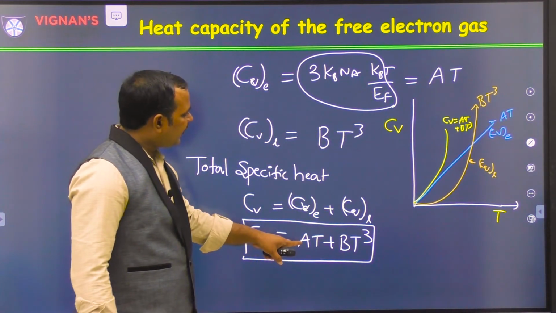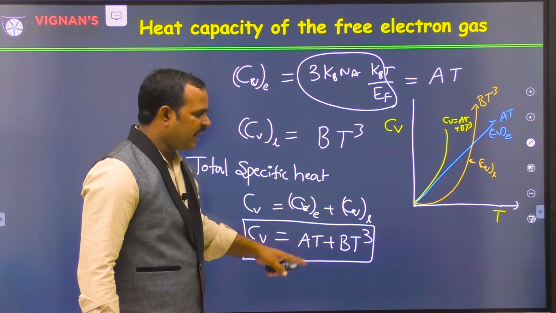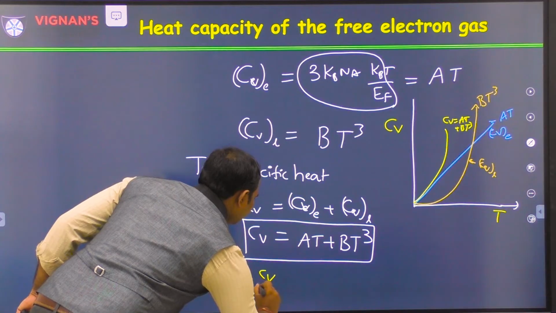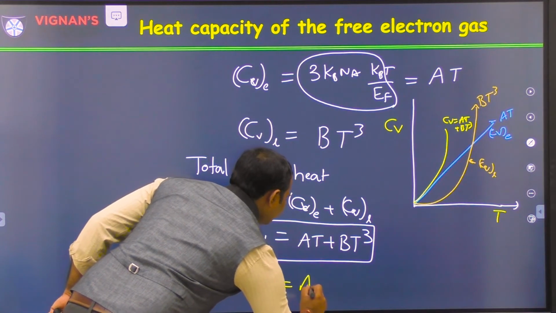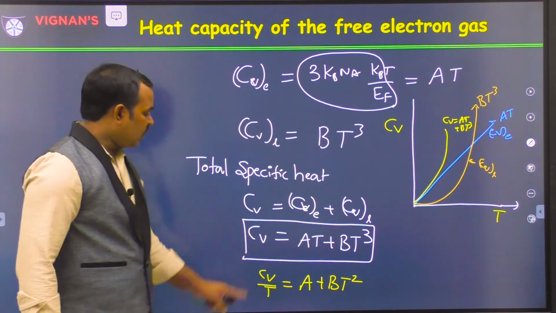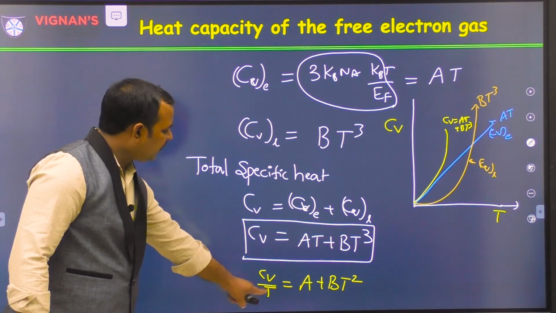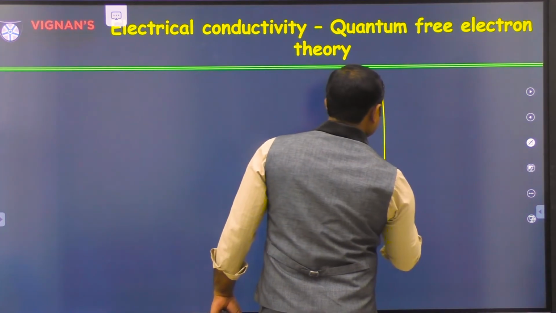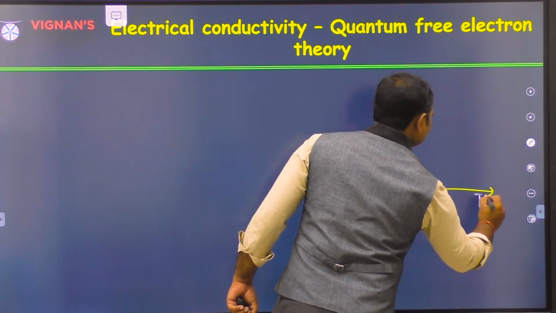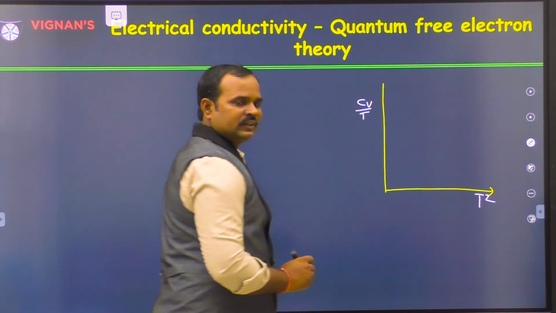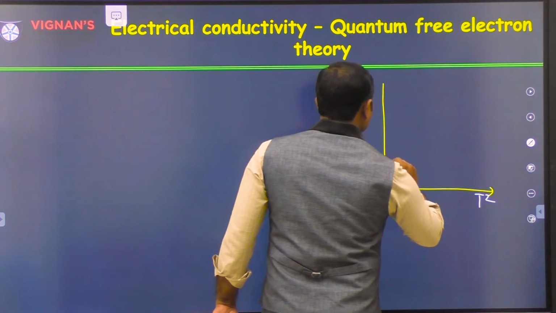And if you wanted to get the constant value of A alone, then we can write Cv by T is equal to A plus BT square. Now if you draw a graph between Cv by T versus T square, this is T square, this is Cv by T, then we get it like this.